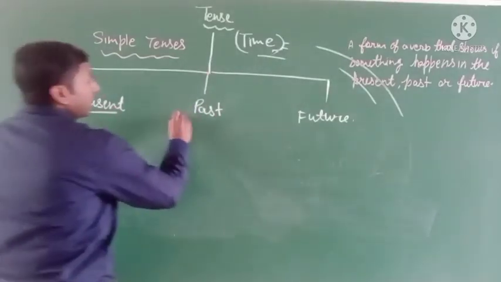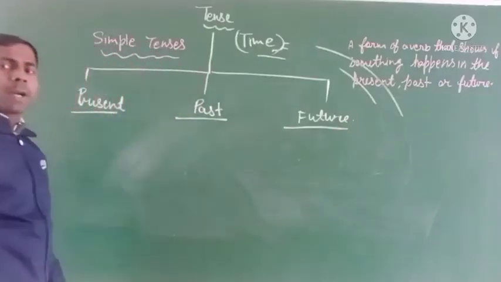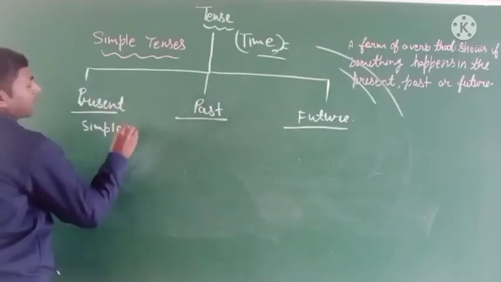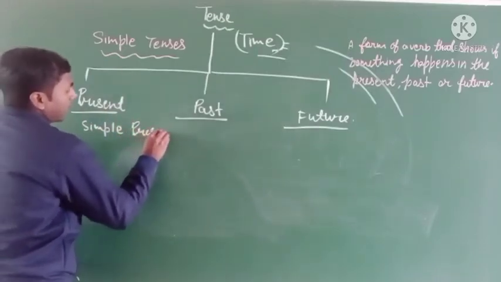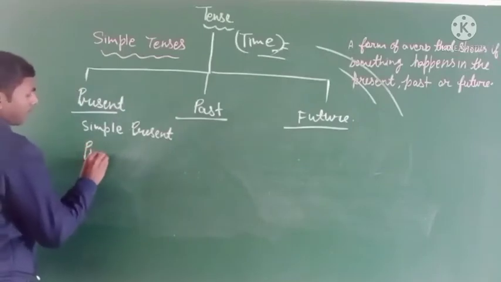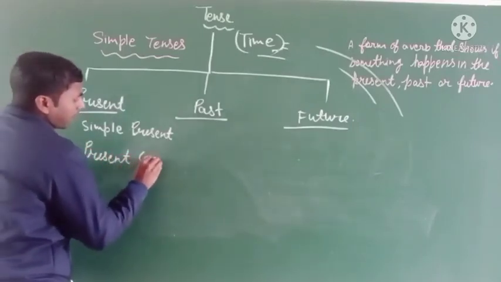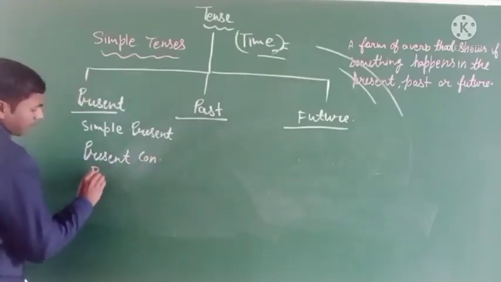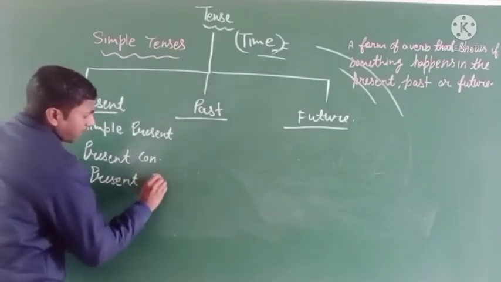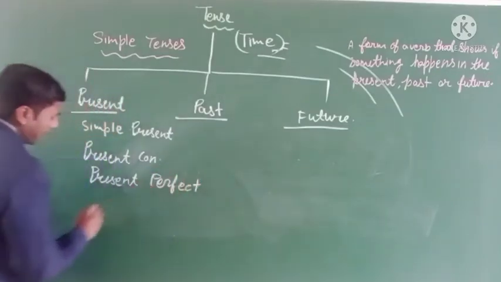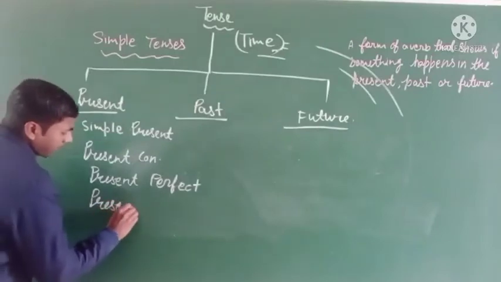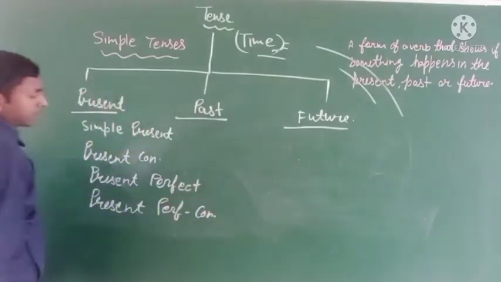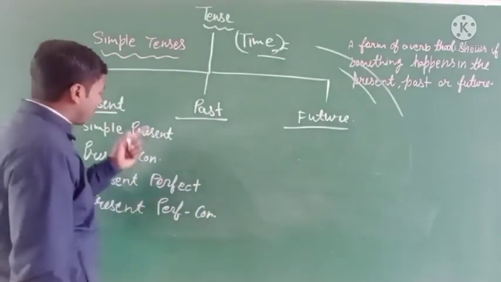Every tense has its subparts, like simple present tense, present continuous tense, present perfect tense, and present perfect continuous tense. It has four subparts.